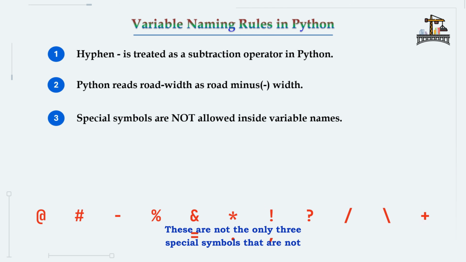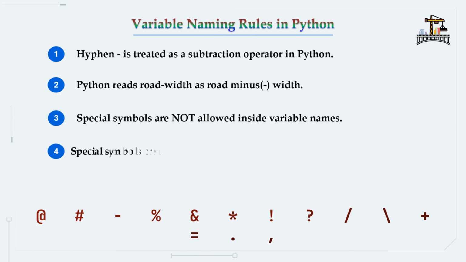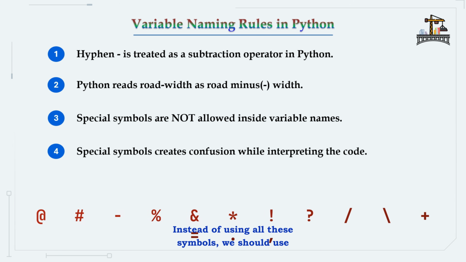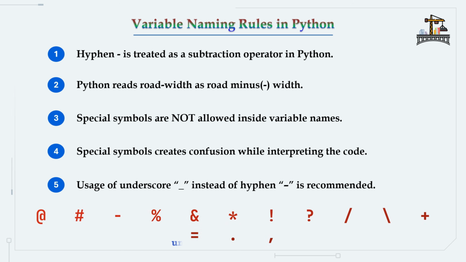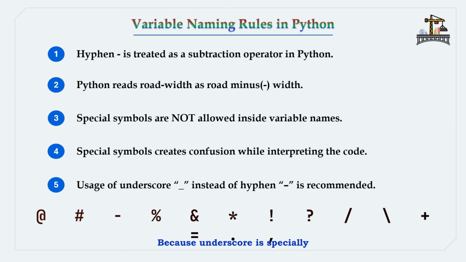These are not the only 3 special symbols that are not allowed in variable names. Some more special symbols are there, which are shown on the screen. Instead of using all these symbols, we should use underscore or camel case. You may ask, why is underscore allowed? Because underscore is a specially allowed symbol in Python variable names.